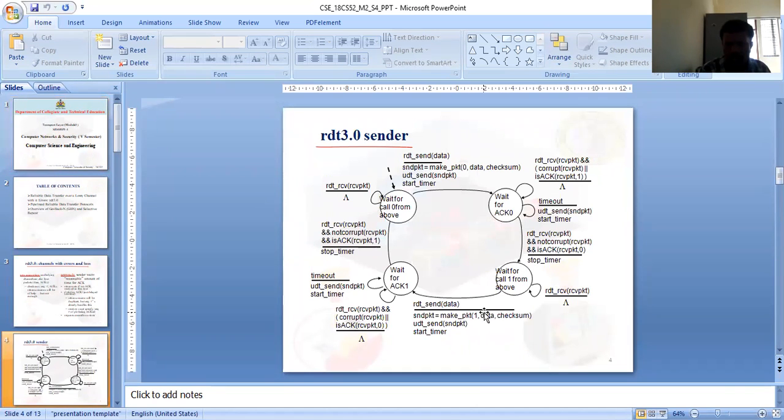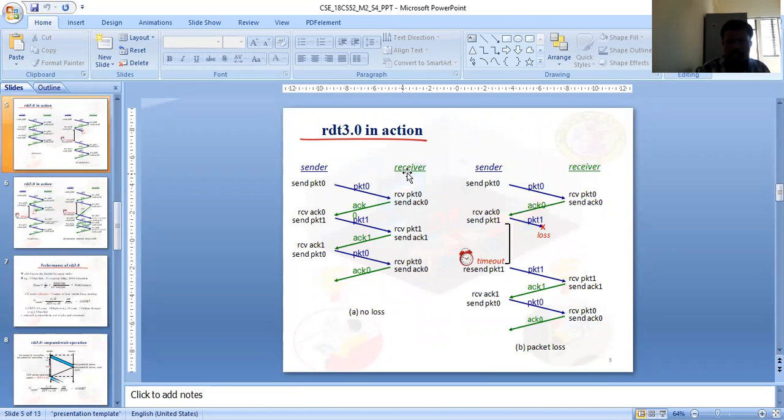Again, it receives the packet, computes the checksum and sends the packet, then waits for acknowledgement 1 and starts the timer. It checks whether the packet is corrupted or not corrupted, and waits for acknowledgement accordingly. So this is the FSM with four states. It is a very simple protocol.